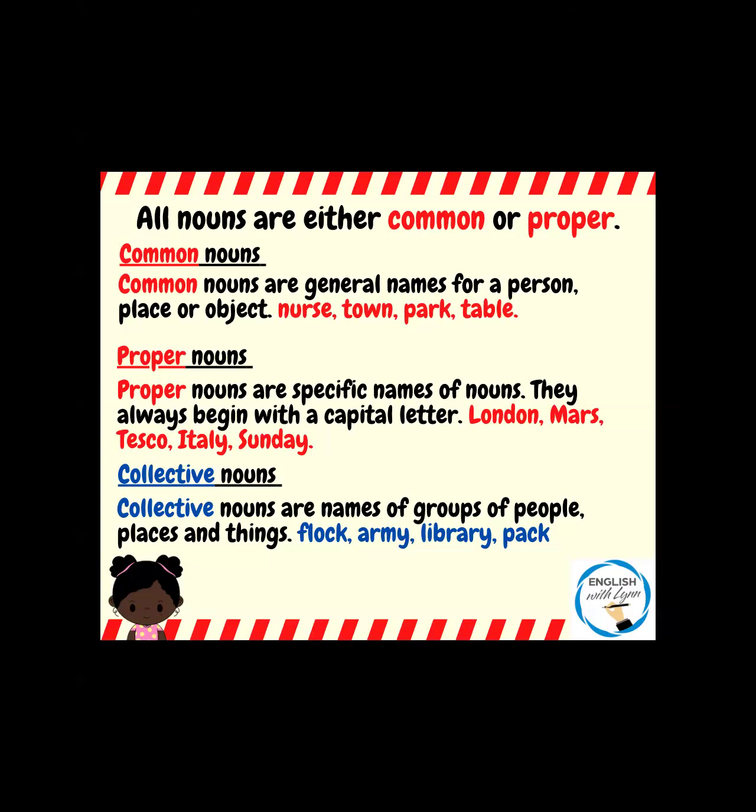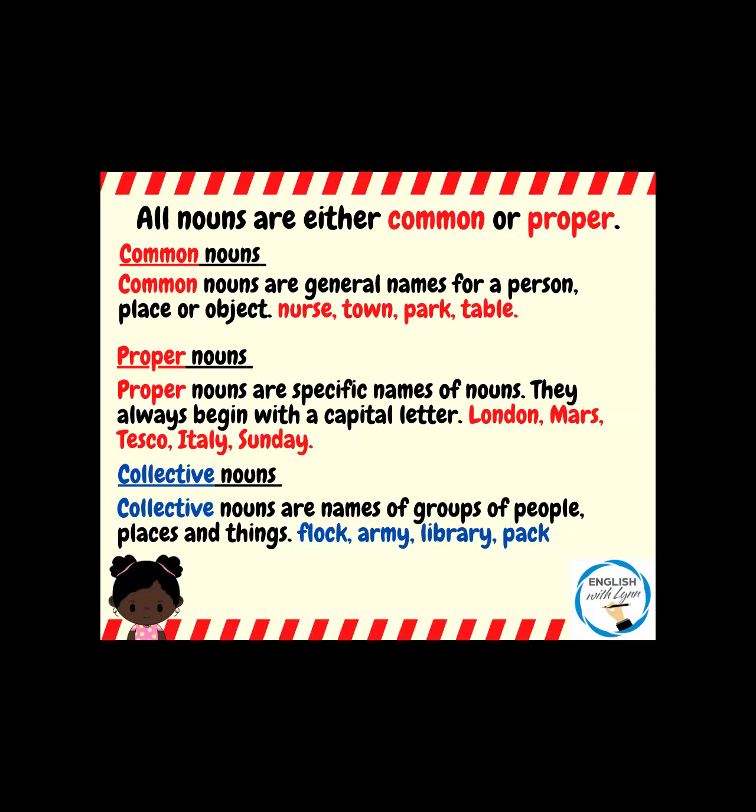So those are people. When we're speaking about places, we are being general. So we're speaking about the town, the park. You might talk about home. You might talk about a hospital. You are being general with those places. And then objects. It could be that you're speaking about tables, chairs, books, or it might be animals as well, which also fit into this group. So pigs, crocodiles, monkeys. Those are all common nouns and they are the general items.